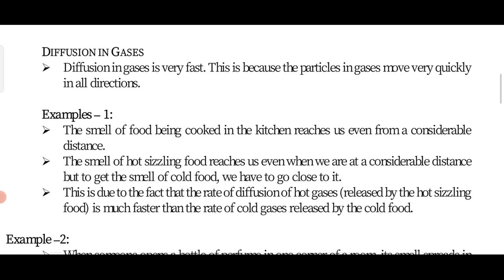Like the smell of food being cooked in the kitchen reaches us even from a considerable distance. We can get the smell of the food even if we sit several meters away. The reason is that the gaseous particles can spread over the air particles and move from here to there in all directions, and we can get the smell of the food as well as the smell of perfume.